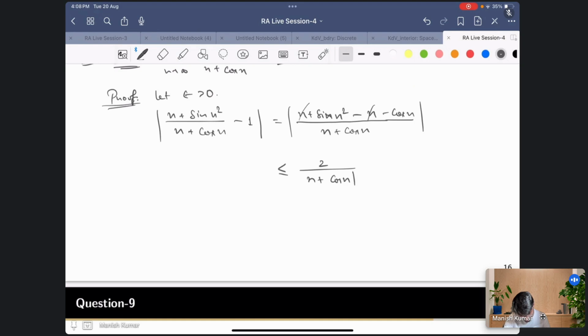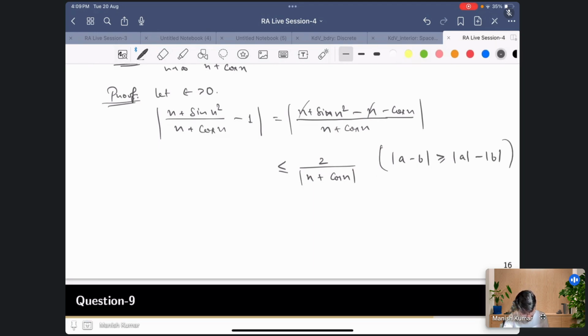Now here we have to get some bound for cos n, right? This is the place where we'll have to use the triangle inequality, but not the usual one. What we'll use is this one: mod a minus mod b, this kind of thing you must have seen, mod of a plus b is at least mod a minus mod b, right? This gives us the lower bound, obviously because it's in the denominator, we need the lower bound. So we'll be using this inequality.